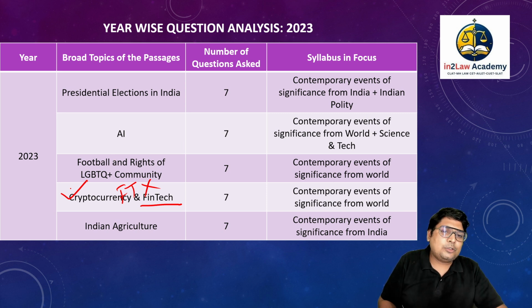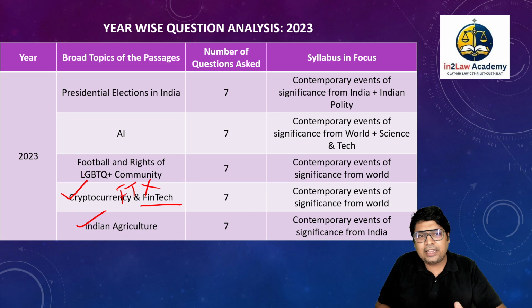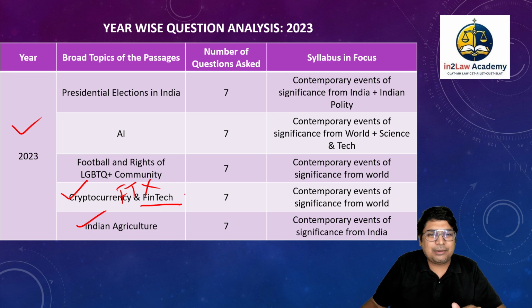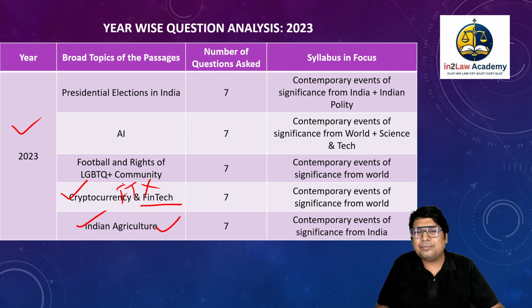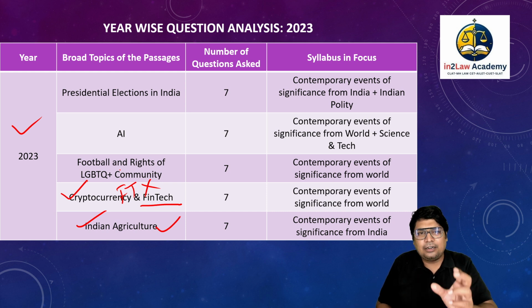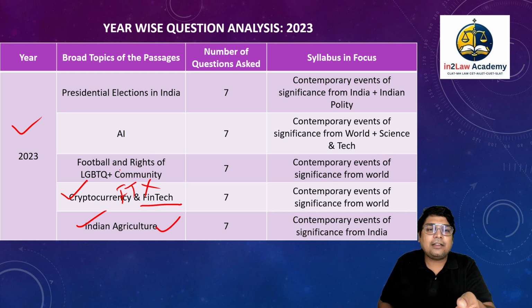Okay, so Indian agriculture, that was again one of the topics that was discussed in 2023. This was a surprise entry in my opinion. But then at that point of time, farmers' protests were happening. I think due to that, they also included Indian agriculture in a passage. It talked about green revolution, white revolution, and all, right?